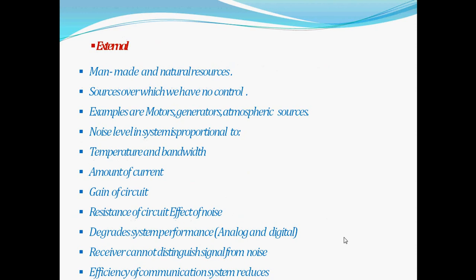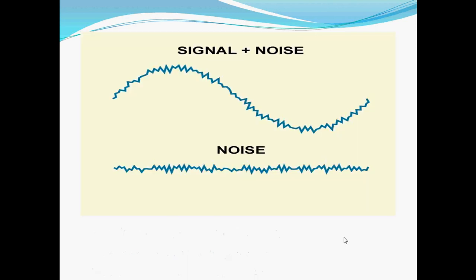External noise may be man-made or from natural sources over which we have no control. For example, motors, generators, and atmospheric sources may cause noise to be introduced. Noise levels in a system are proportional to temperature and bandwidth, amount of current, gain of the circuit, and resistance of the circuit. The effect of noise is to degrade system performance: the receiver cannot distinguish between the signal and the noise, and the efficiency of the communication system reduces. These are some of the causes of external noise.